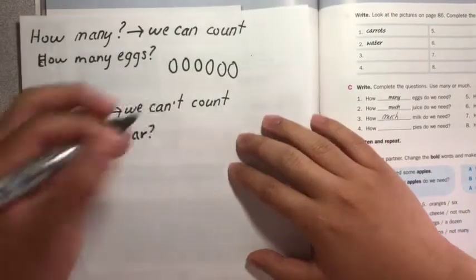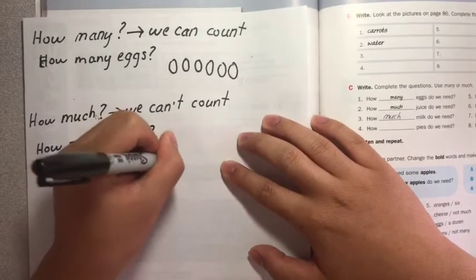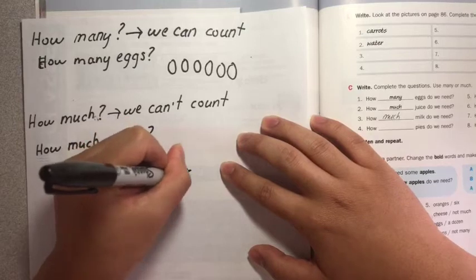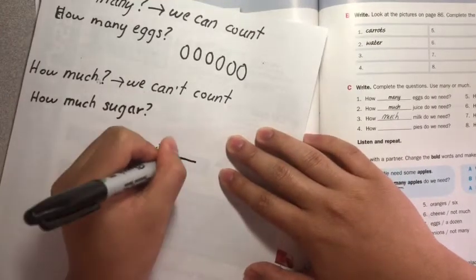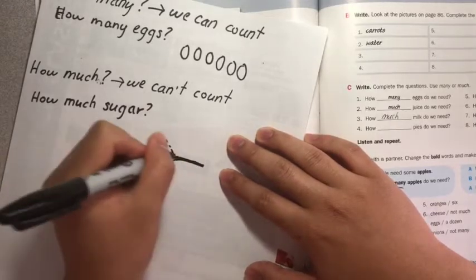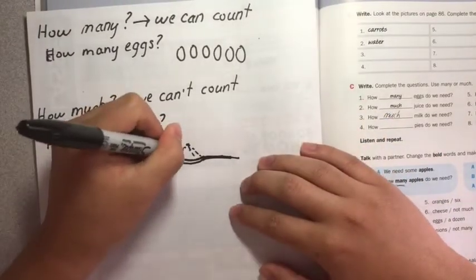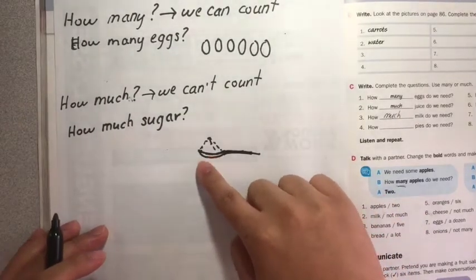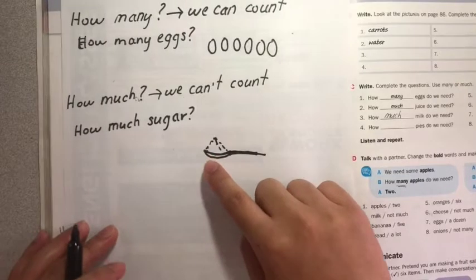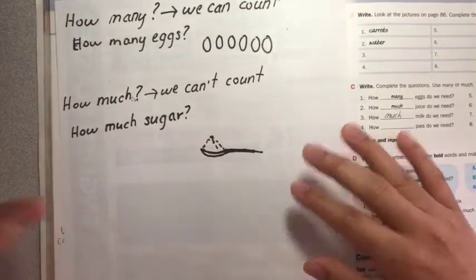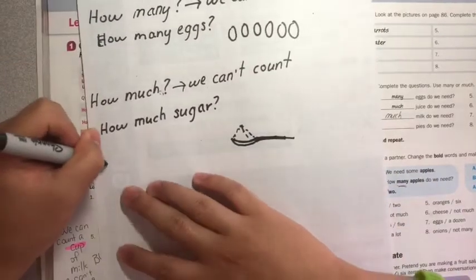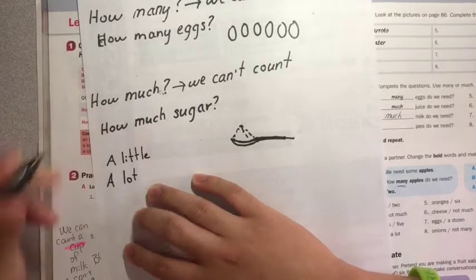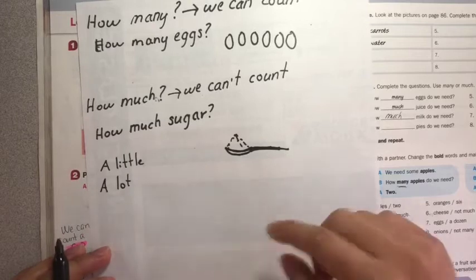Sugar. Can we count sugar like this? This is a marker, so it's not a very good drawing. So this is a drawing of a spoon of sugar. Okay? So, this is a spoonful of sugar. Can you count all the sugar in there? No, we cannot count it. It's too many. So we say, how much sugar? So we say, a little or a lot. How much sugar?